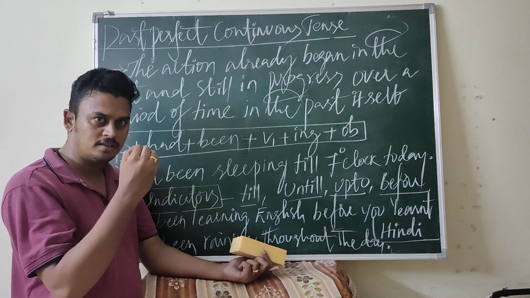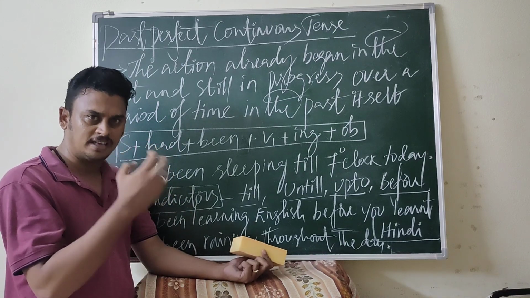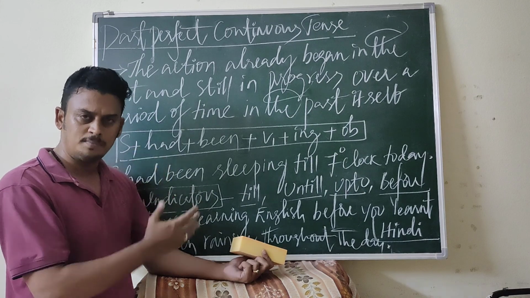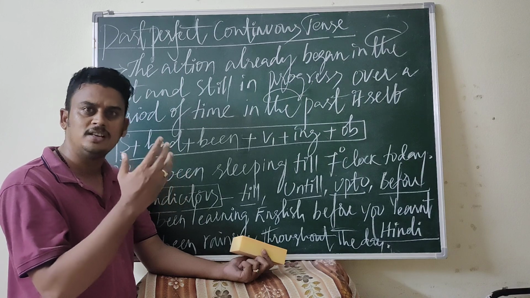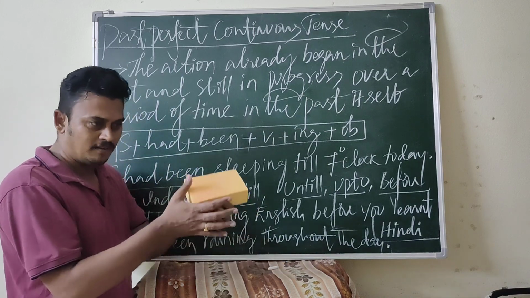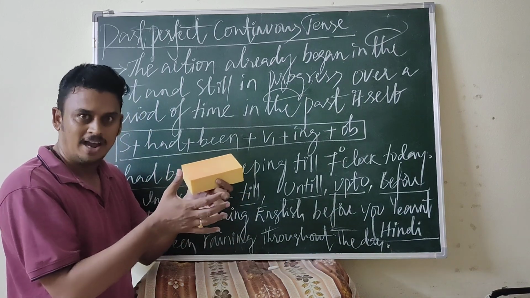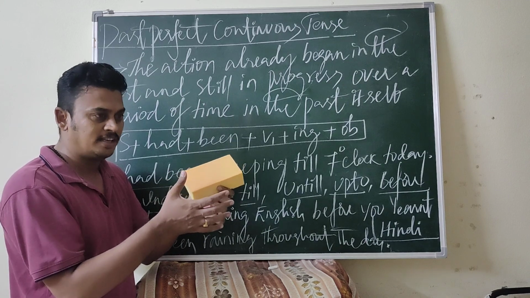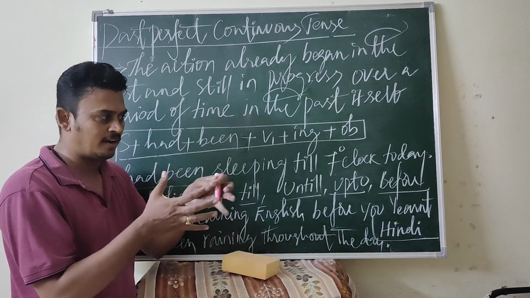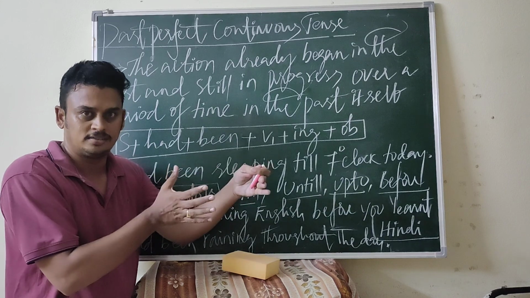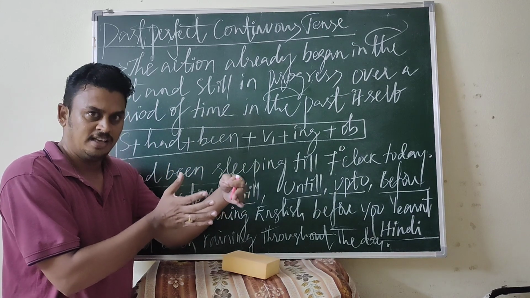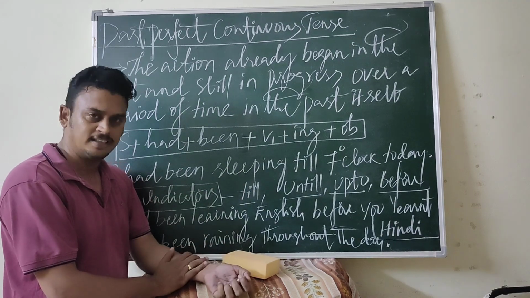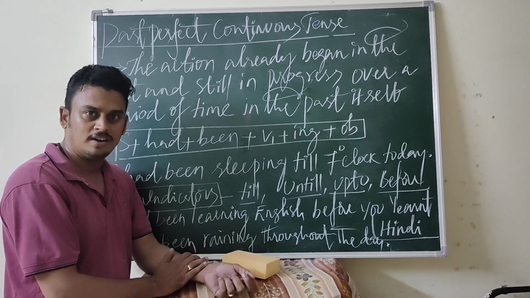Whether it is present perfect tense, past perfect tense or past perfect continuous tense, whatever the perfect tenses we find, these tenses are related with another tense. That means there is some linking we find especially in perfect tenses. I hope that you understand.